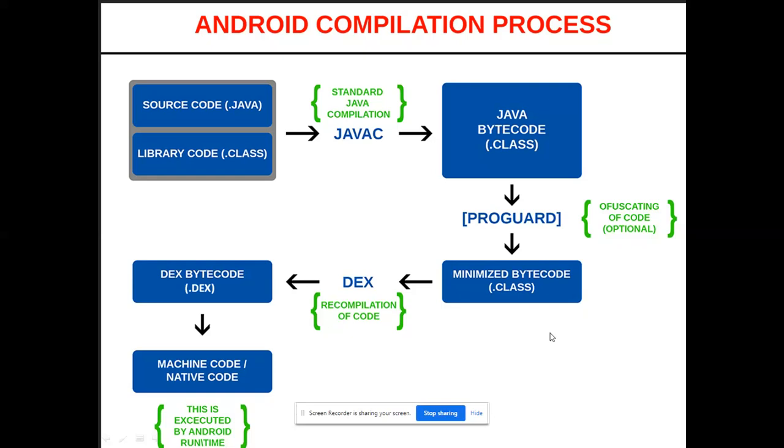That class file will run through ProGuard, which is an obfuscating tool. Obfuscating tool means that if someone reverses your class file, they could get your source code. To avoid that, this obfuscation tool is used. Now the size of the class file will be reduced because our Android mobiles are lightweight, in terms of storage as well as software. Then that class file will be converted into .dex.